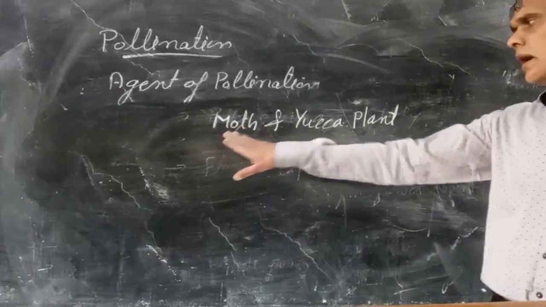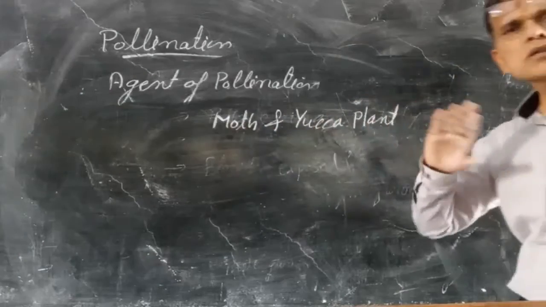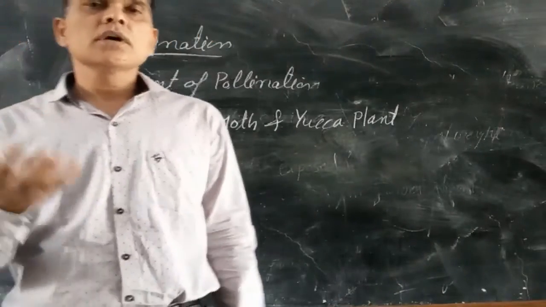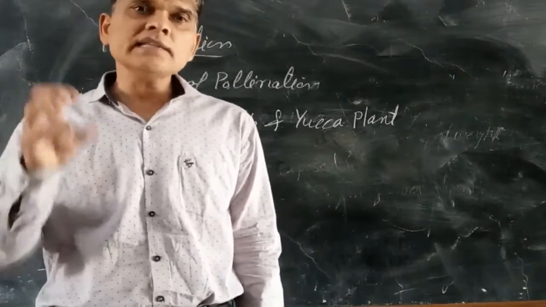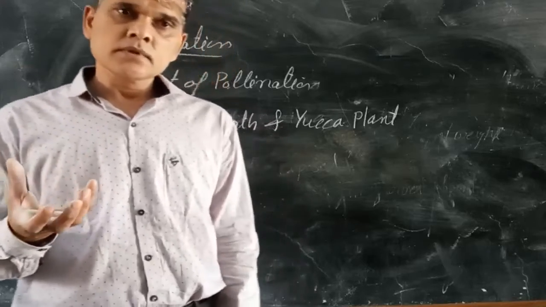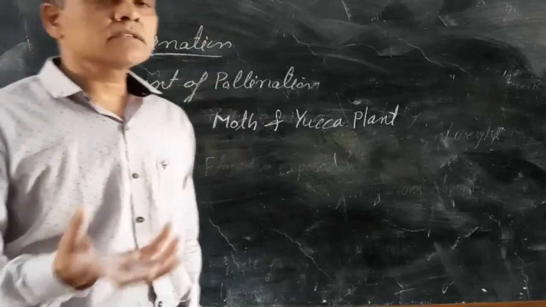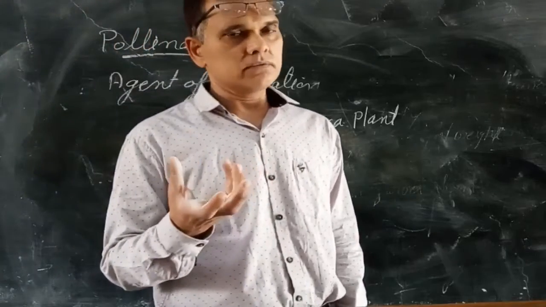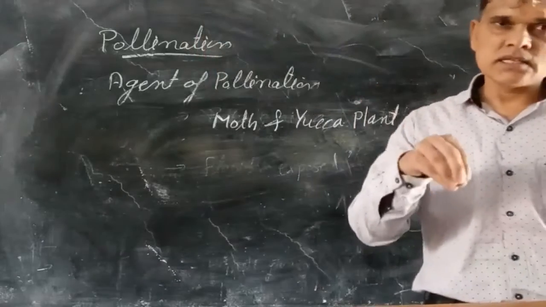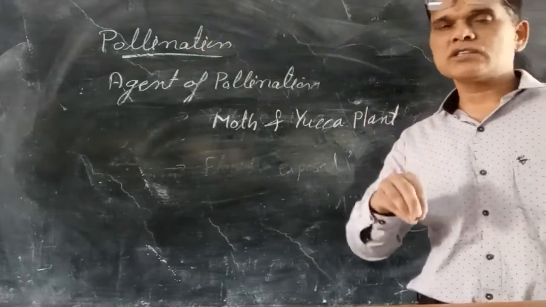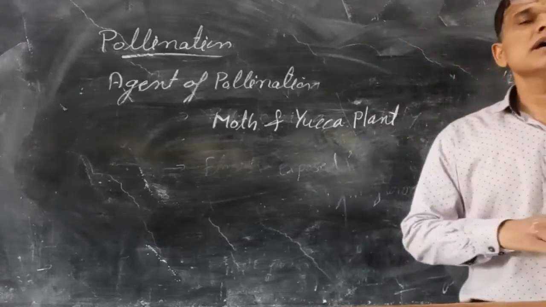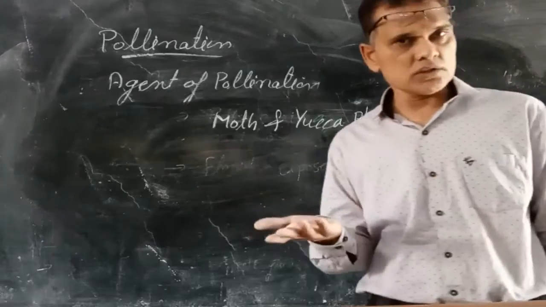The moth and the yucca plant cannot survive without each other, because the moth lays its eggs inside the flower of the yucca plant. Without the yucca plant, the moth cannot survive, and without the moth, yucca cannot survive.